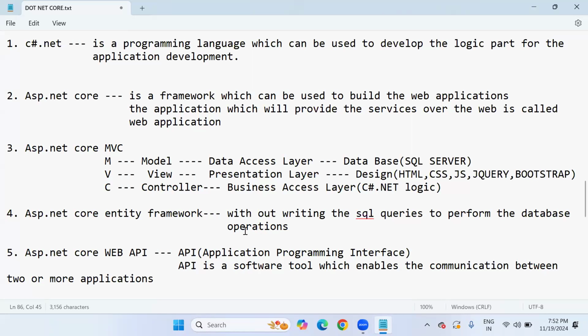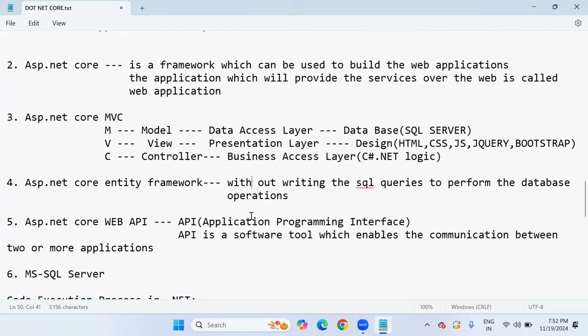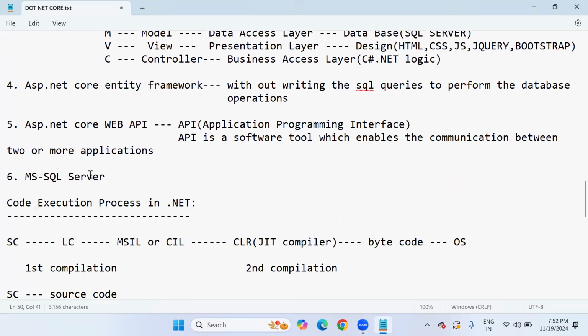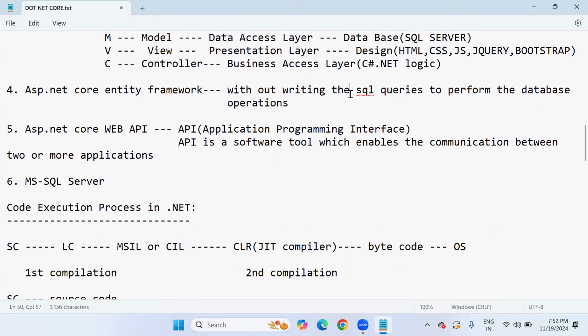Mostly for our case, C#.NET and ASP.NET Core Web API is enough. See, the total .NET course covers C#, ASP.NET Core, MVC, Entity Framework, Web API, and Microsoft SQL Server database related topics, including the basics of HTML, CSS, JavaScript, jQuery, and Bootstrap. It's a part of ASP.NET Core development.